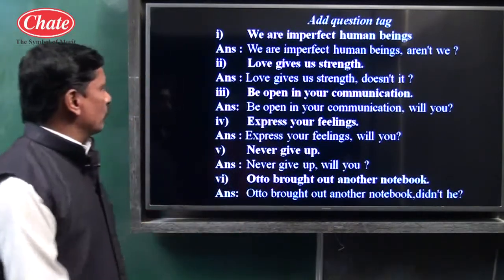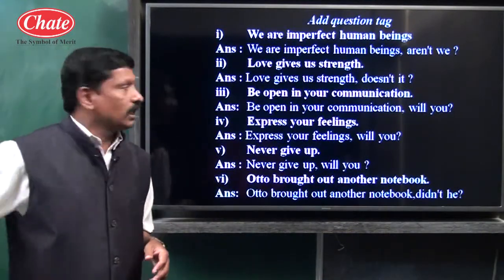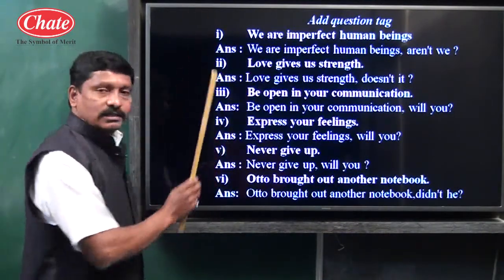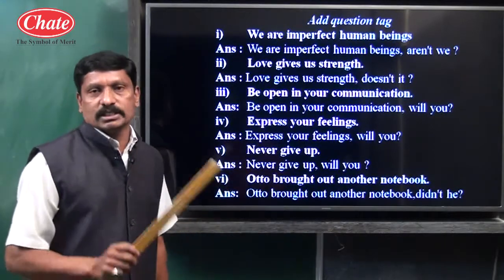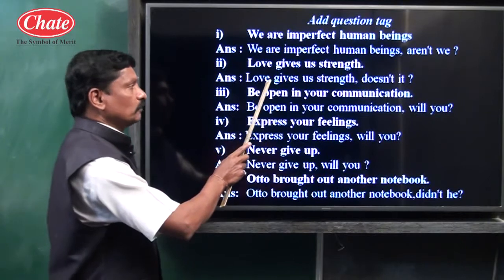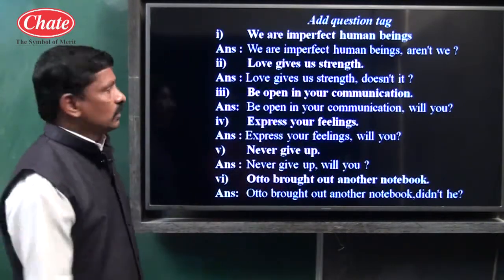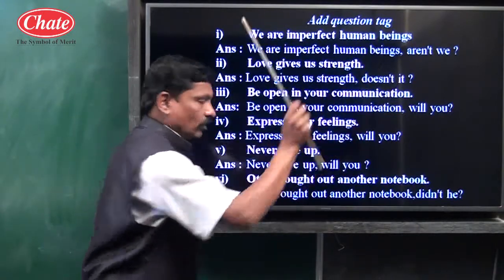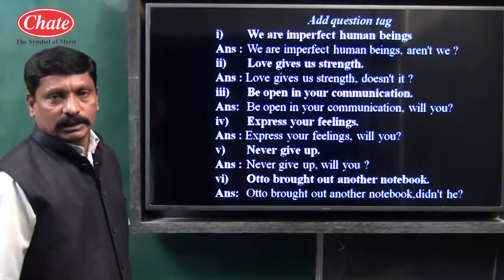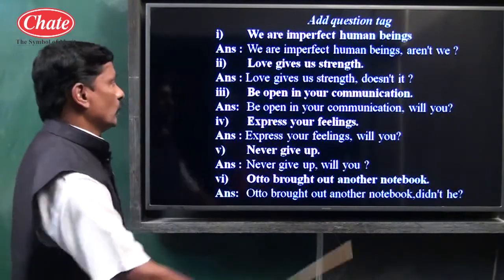Let us look at the blackboard. For example, children, love. Here, love is working as a noun. For a noun, use a pronoun. So here, it has been used. For noun, use pronoun.